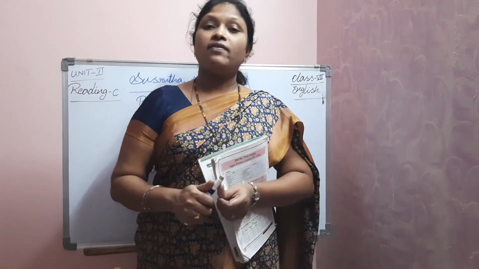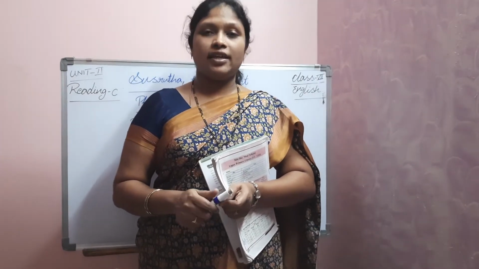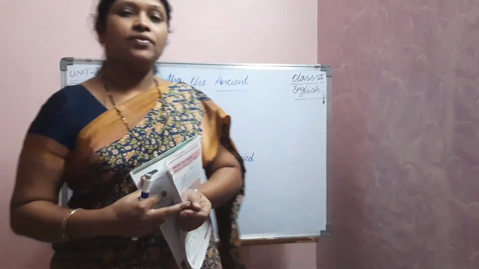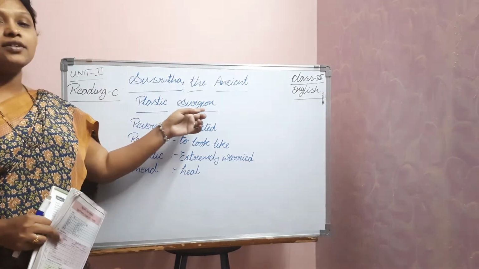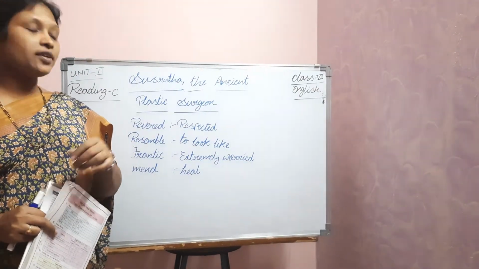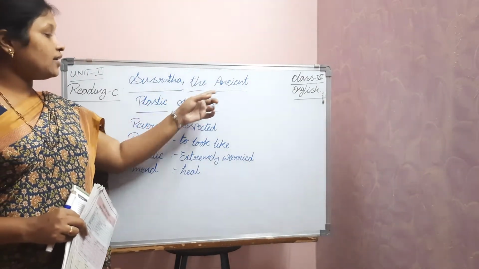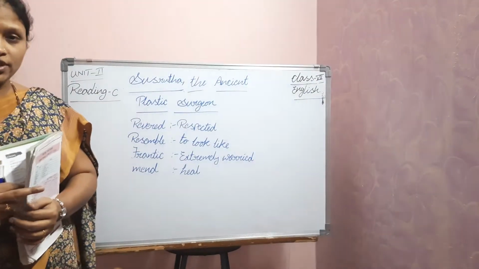Okay, children, in our previous class, we finished B reading from the second unit, that is, It's Change. In today's class, we will start C reading. So, what's our C reading? It's Susrutha, the ancient plastic surgeon. What is our C reading, children? Susrutha, the ancient plastic surgeon.